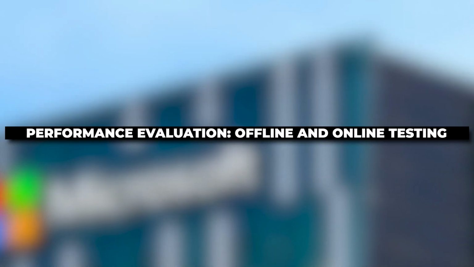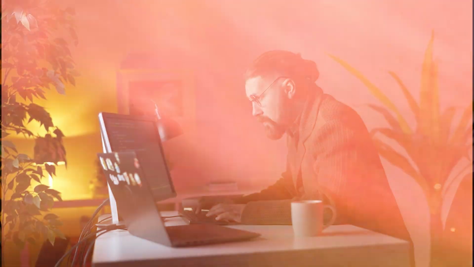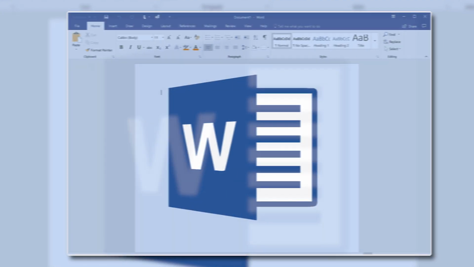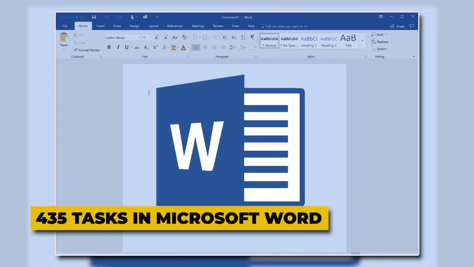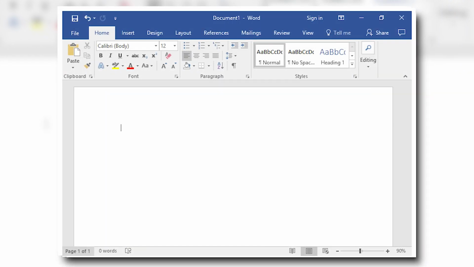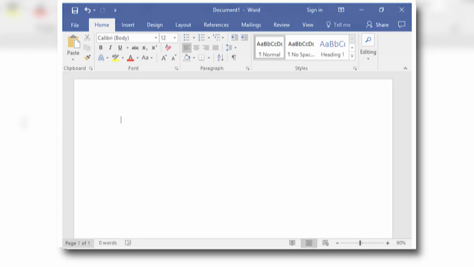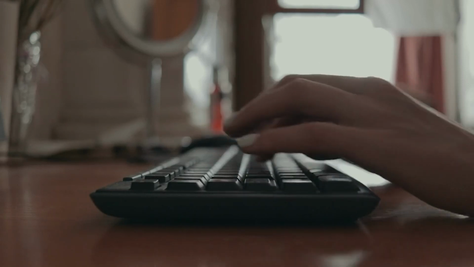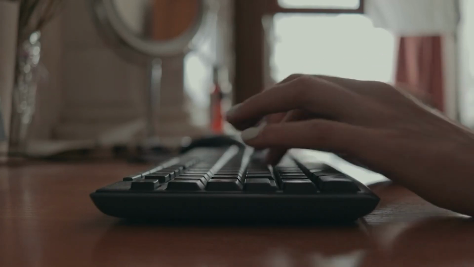Performance evaluation, offline and online testing. LAM's performance was evaluated through rigorous offline and online testing. Offline tests included 435 tasks in Microsoft Word, ranging from opening a blank document to advanced formatting tasks, such as creating tables or extracting data from files. Metrics included success rates, step-by-step accuracy, and the model's ability to identify the correct interface elements.